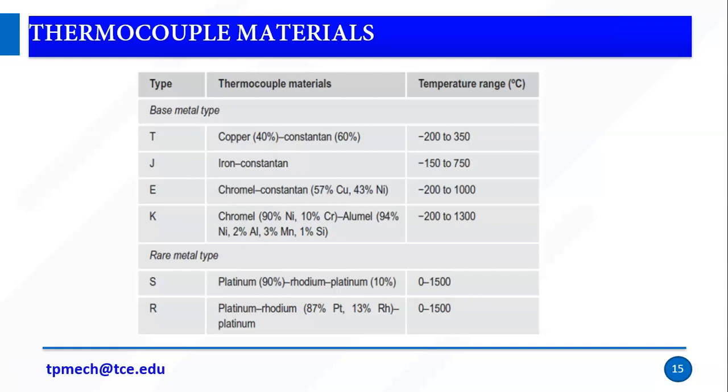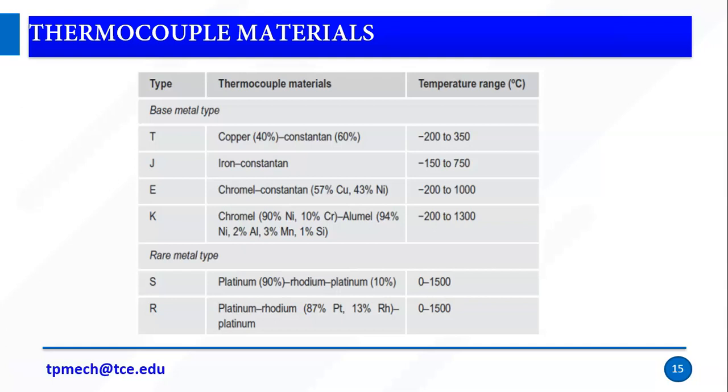The same way, K type is chromel-alumel: 90% of nickel, 10% of chromium. The other composition is 94% of nickel, 2% of aluminum, 3% of manganese plus 1% of silicon. This combination is used to measure a range from 200 up to 1300 degrees.